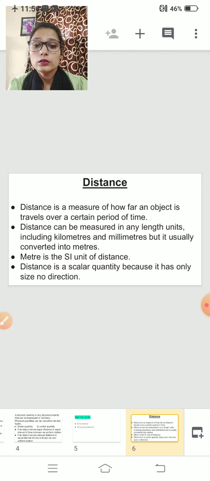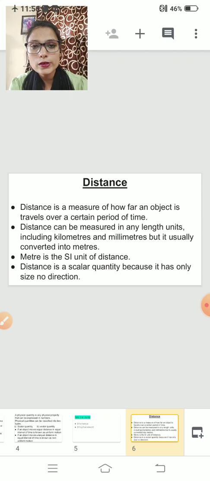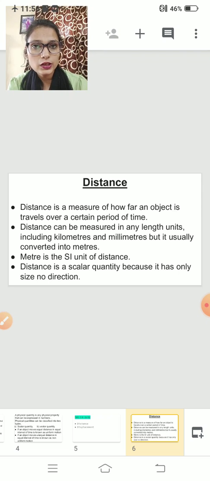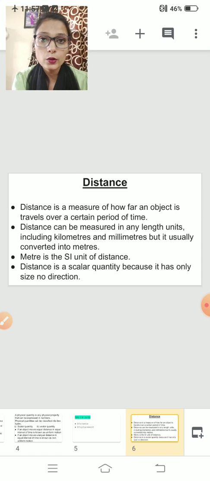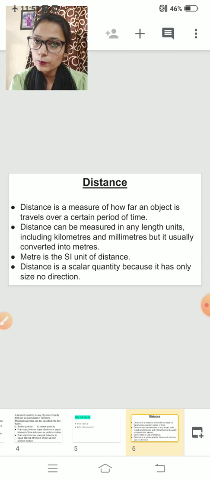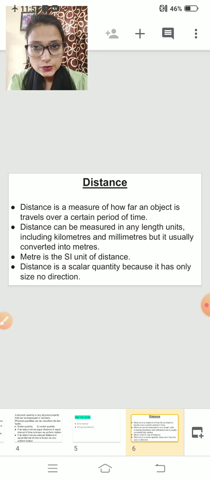Now, distance is which type of quantity? Whether it is a scalar quantity or a vector quantity. Yes, it is a scalar quantity. Why? Because in this we only consider magnitude. We will not consider direction. So, I gave you one example earlier about school or your home. Yes. So, we will read once more.